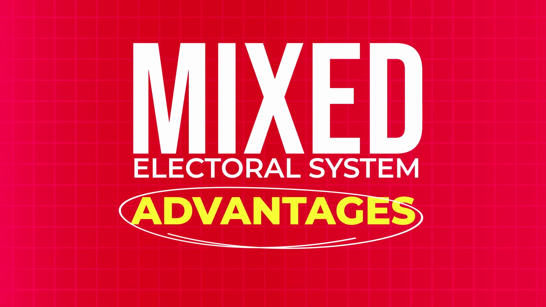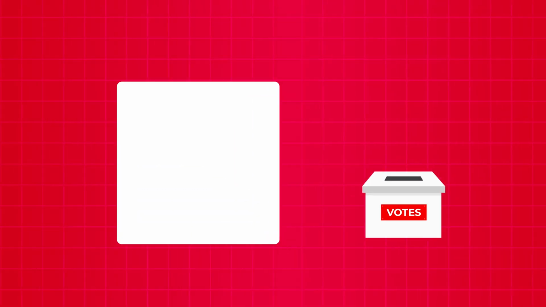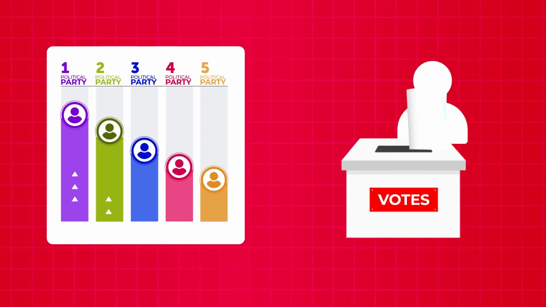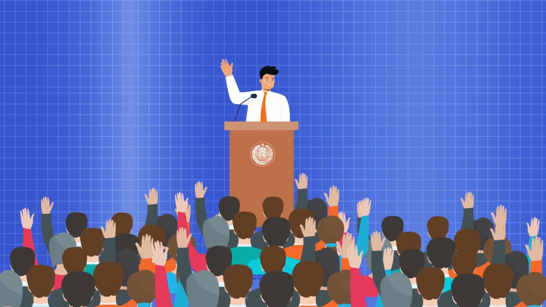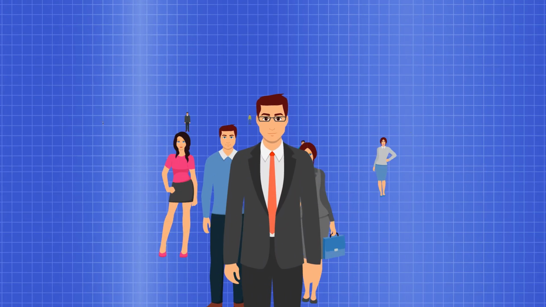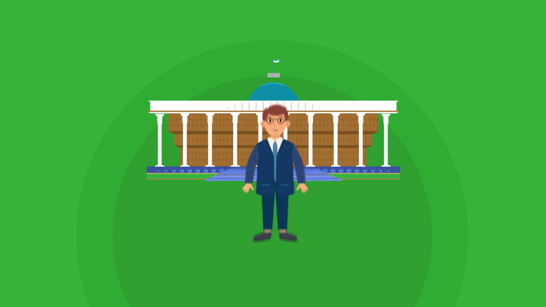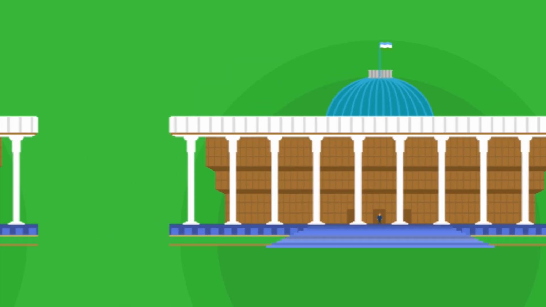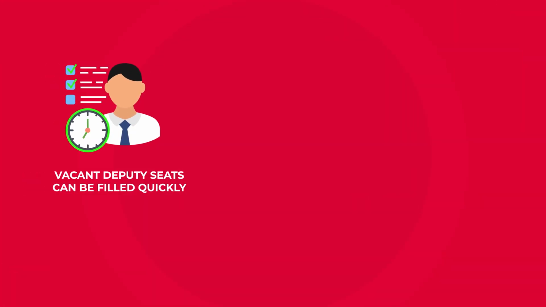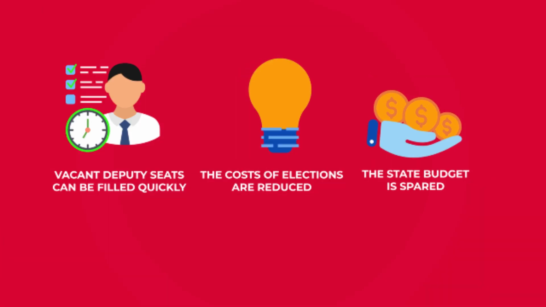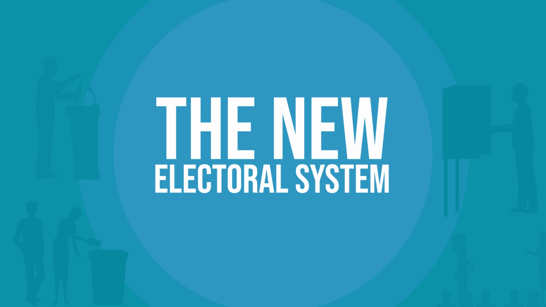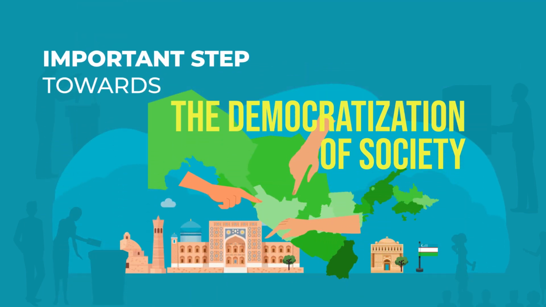A mixed electoral system has a number of advantages. Every vote of the electorate is taken into account in the election of deputies. Relations between political parties and voters are strengthened, and citizens are made more familiar with the activities of political parties. Favorable conditions are created for the election of qualified professionals. Vacant deputy seats can be filled quickly, the cost of elections is reduced and the state budget is spared. The new electoral system is therefore an important step towards the democratization of society.